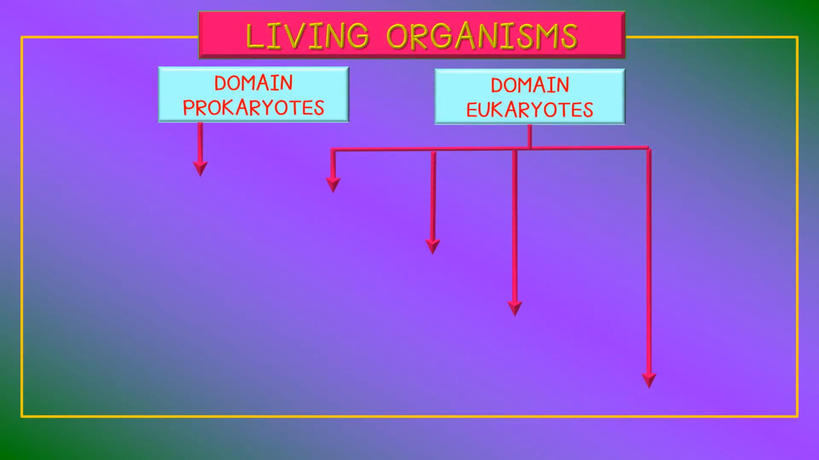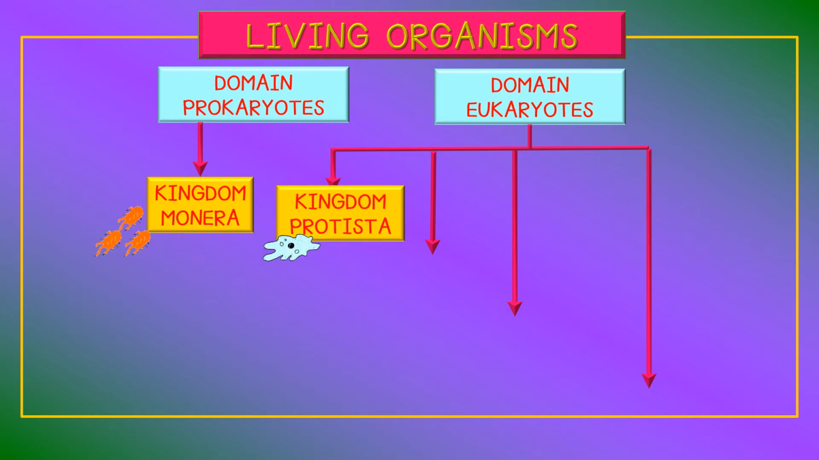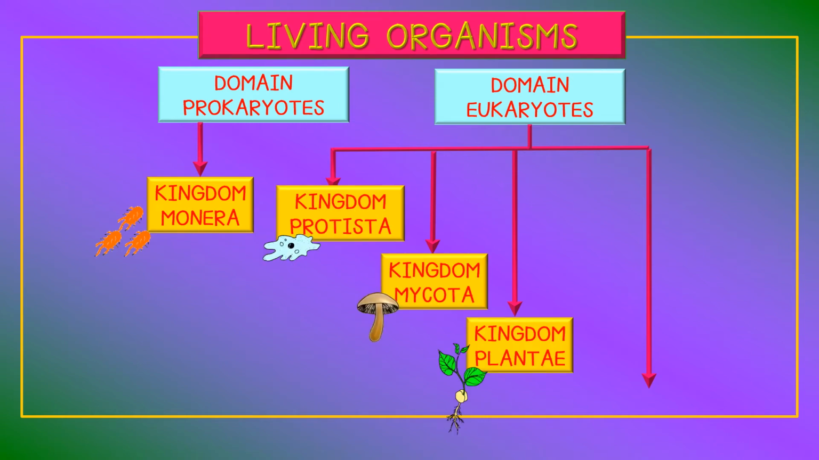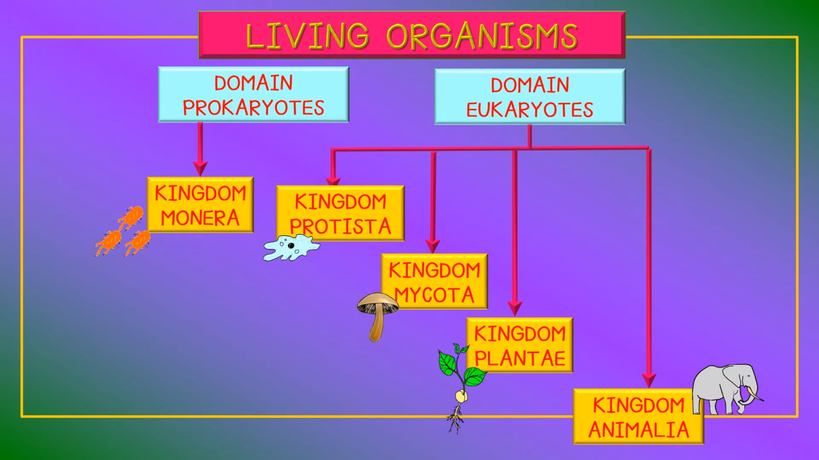This diagram is a hierarchy showing how living organisms are grouped. Notice that there are 2 domains. The domain prokaryote consists of only Kingdom Monera. Kingdom Protista, Kingdom Mycota, Kingdom Plantae, and Kingdom Animalia all belong to domain eukaryote.